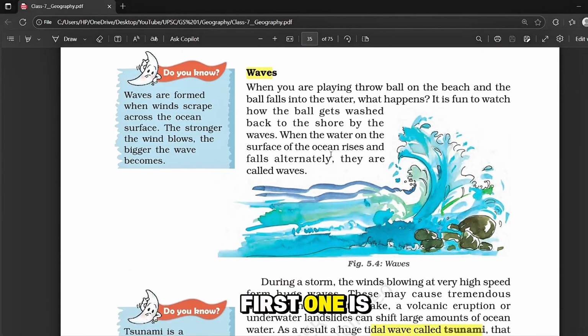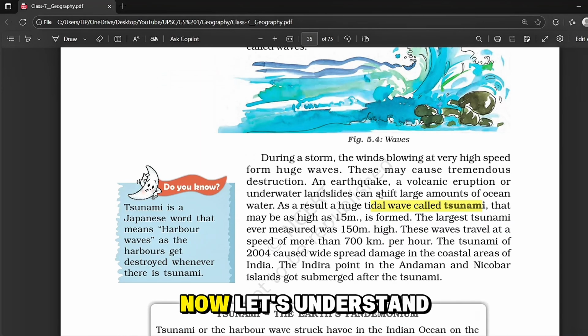In that, the first one is waves. The waves are just the up and down movements of water we see in the sea. They are formed when the wind blows over the surface of water. The stronger the wind, the bigger the waves. Okay. Now let's understand one of the major ocean movements, that is tsunami.